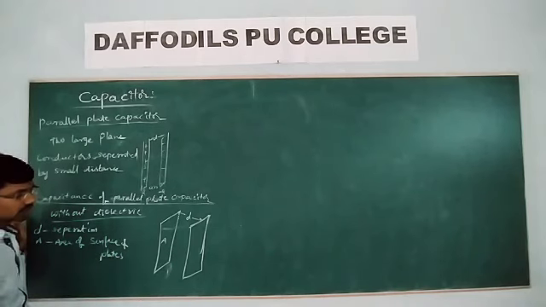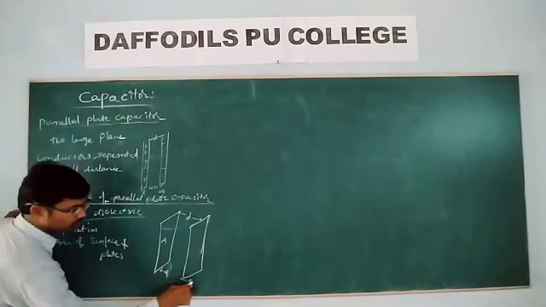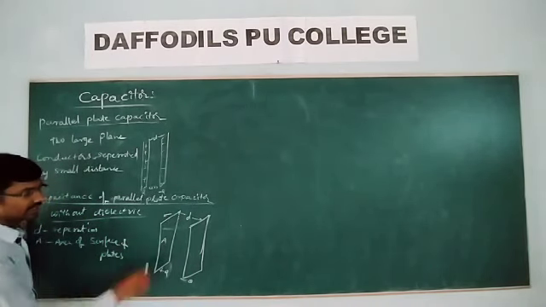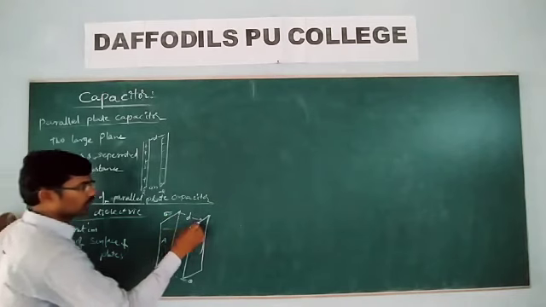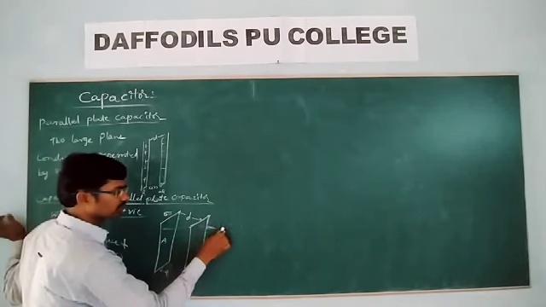Here the charge is plus q, and here it is minus q. So if the surface charge density of this conductor is sigma, the surface charge density of this one is minus sigma.